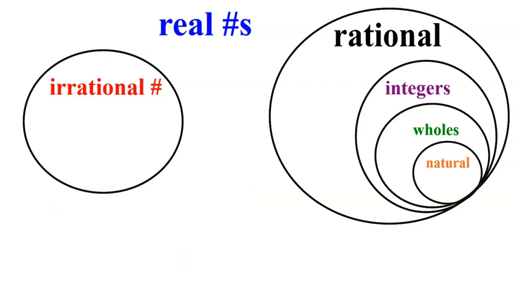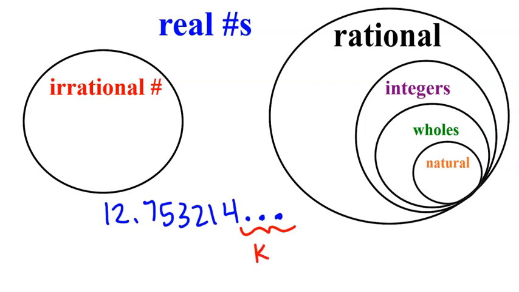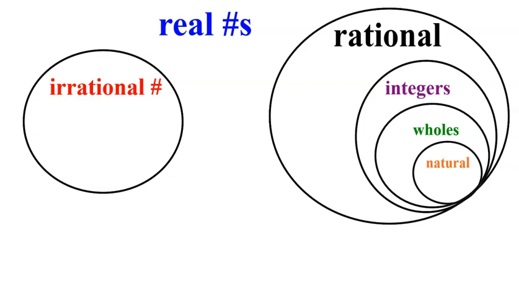So a non-terminating number might look something like this: 12.753214... These three ellipses here mean it keeps on going. So because this number keeps on going, and we have no idea what number's coming next, that is an irrational number. There are some pretty famous irrational numbers you might know, like pi. Or maybe you've seen the square root symbol. Not every number with a square root is irrational, but some are.